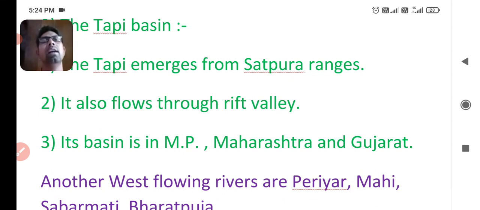You can learn that Narmada also flows through a Rift Valley and Tapi also flows through a Rift Valley. And the next point, its basin is in MP, Maharashtra and Gujarat. So it is also an important question for competitive exams.